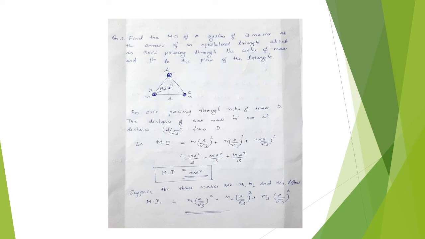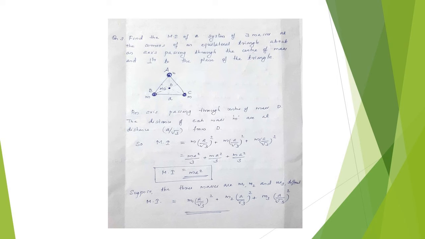Find the moment of inertia of a system of three masses at the corners of an equilateral triangle about an axis passing through the center of mass and perpendicular to the plane of the triangle. The three masses have the same mass m. The axis passing through the center of mass is the point D. Each mass m is at a distance a by root 3 from the point D.